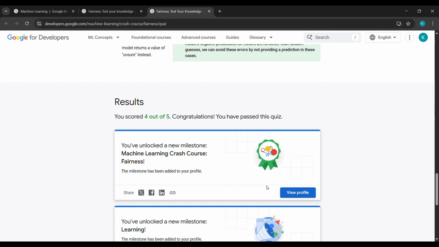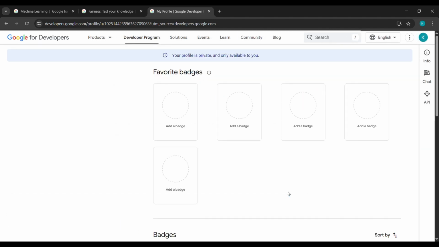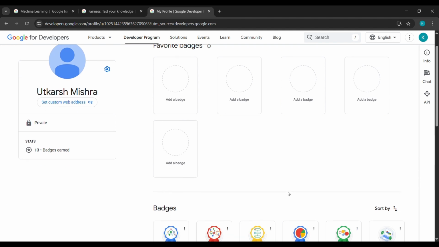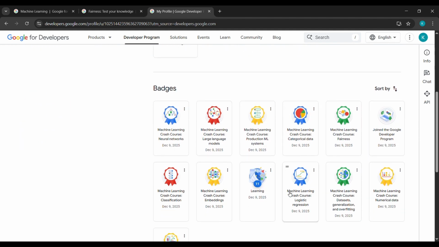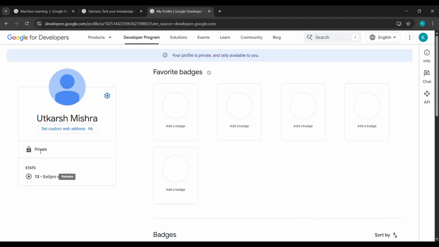Now if you want to view your badges, you can click on this view profile, and after that it will take you here. So we have completed all the badges under machine learning crash course. So here you can see the badges. If you want, you can make this public and attach your profile in your resumes. It will really help you a lot.